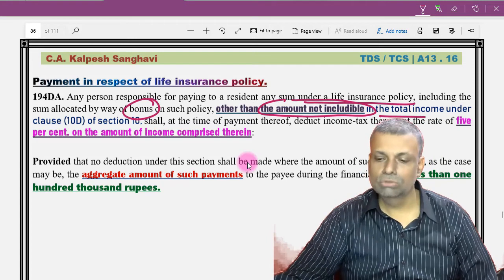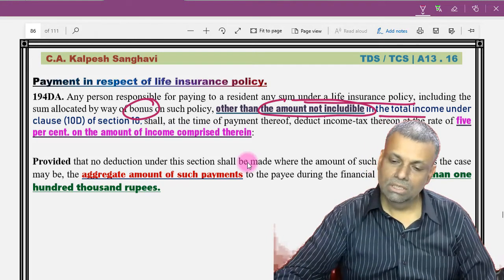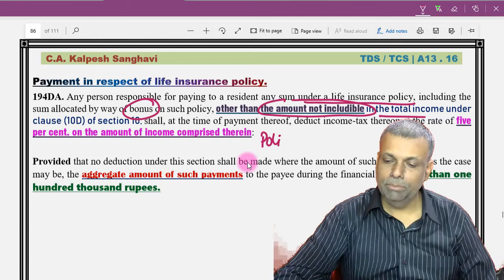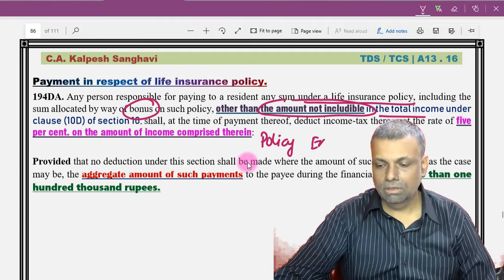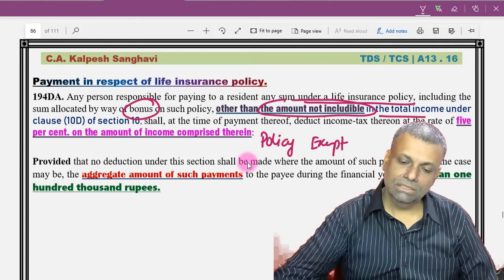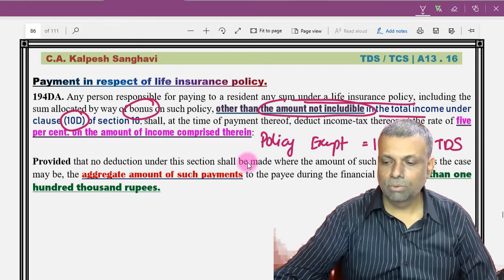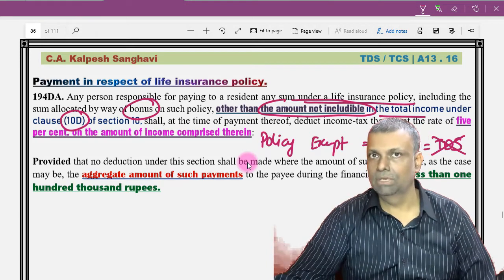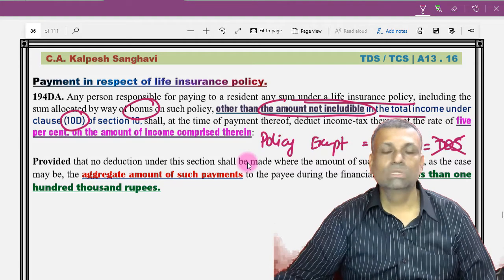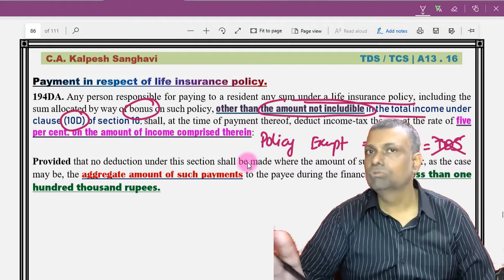In other words, some of the LIC policy payments are exempt. They are exempt under section 10(10)(d). For that, the TDS provisions are itself not applicable. So, if it is an exempt policy, then the TDS provisions per se are not applicable.